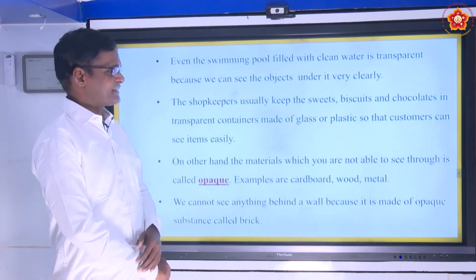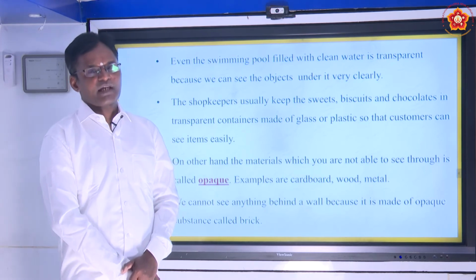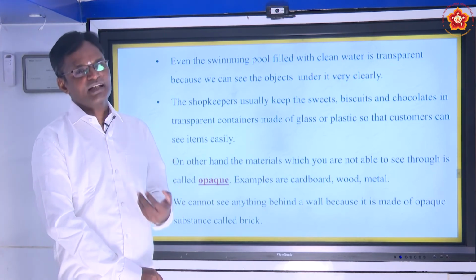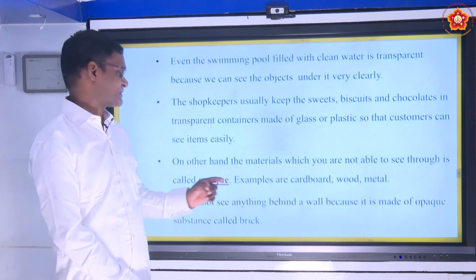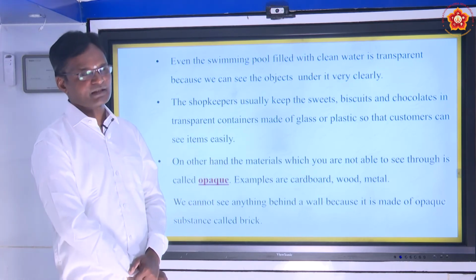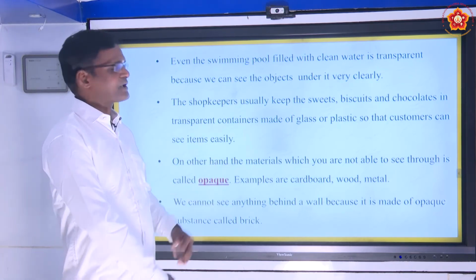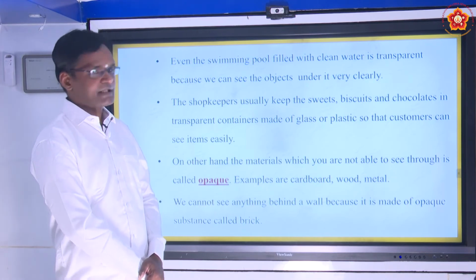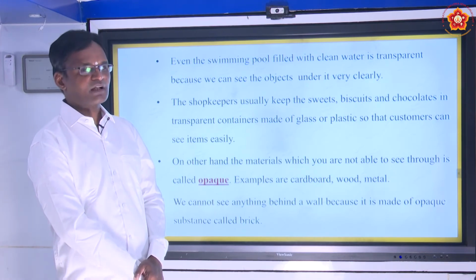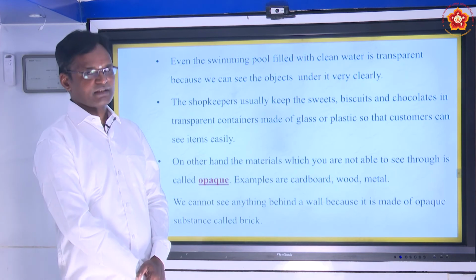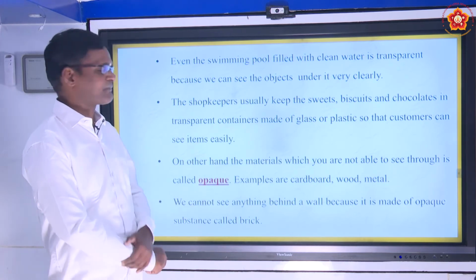On the other hand, there are some materials we cannot see through at all. We can't see anything in them. Such materials we call opaque materials. Examples are cardboard, wood and metal. You can take rock as well as plastic as a best example for opaque material.